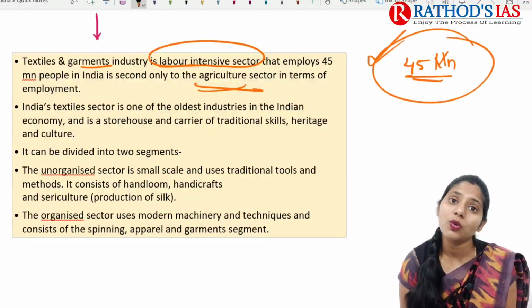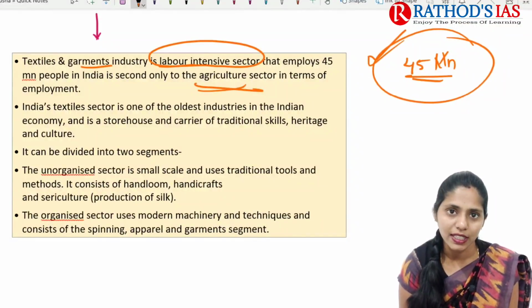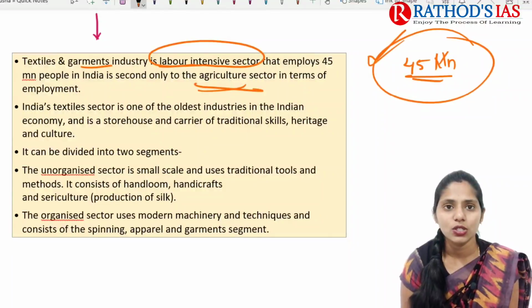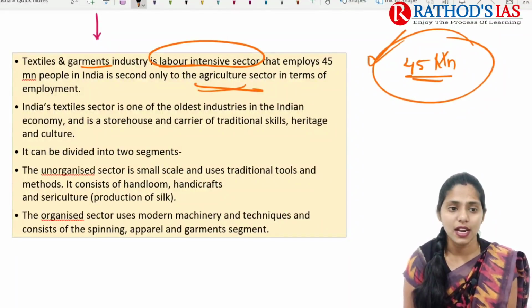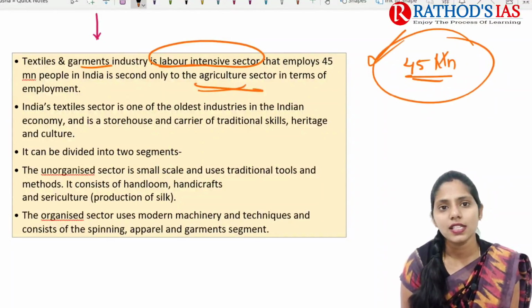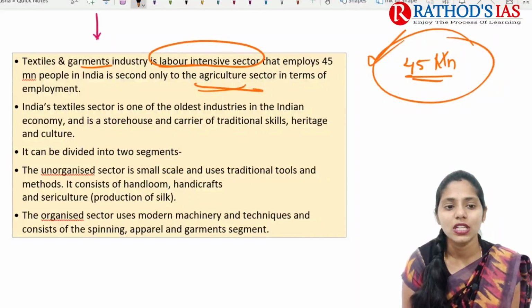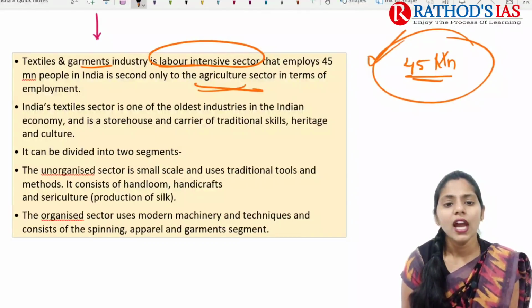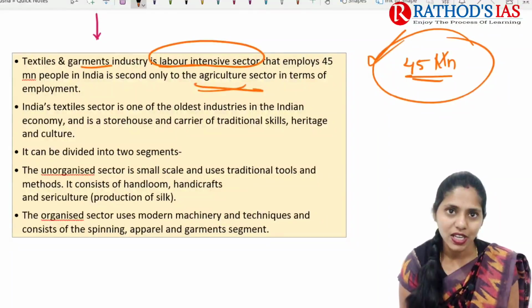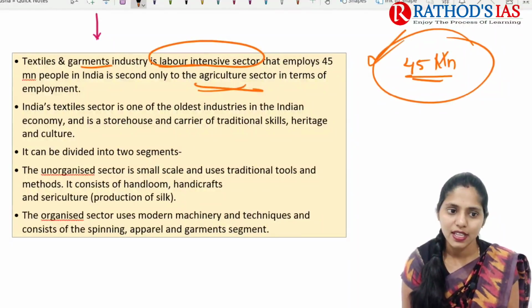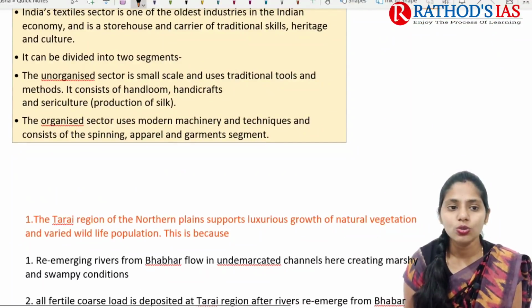So the first sector which provides a large rate of employment here is agriculture, and the second is the textile sector. India's textile sector is one of the oldest industries in the Indian economy, and India is a storehouse of traditional skills, heritage and culture regarding textiles. And it can be divided into two segments.